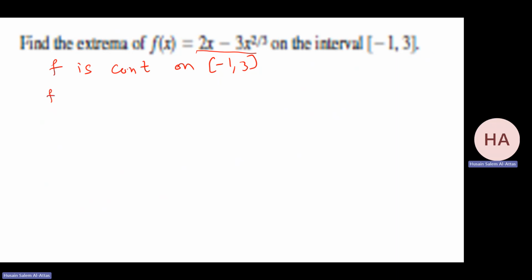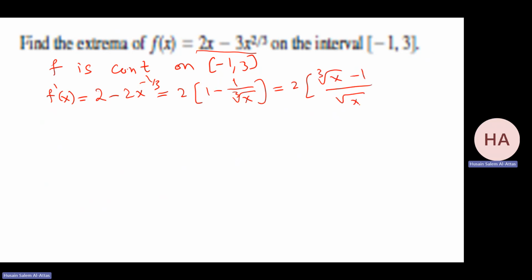We'll find f prime. f prime will be 2 minus 2x to the power minus 1 over 3. And that will be 2 times (1 minus 1 over the cubic root of x). That will give me 2 times (cubic root of x minus 1) over cubic root of x.